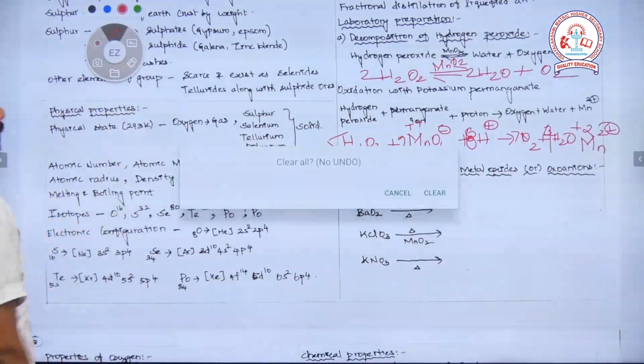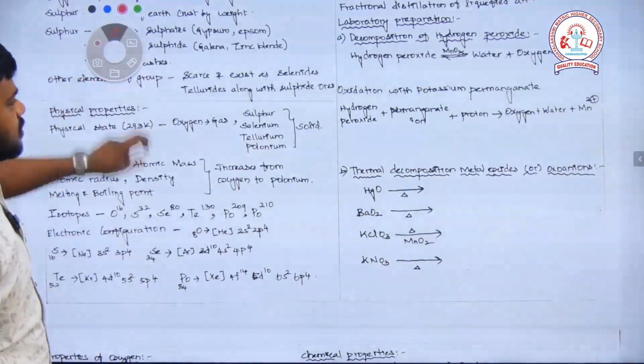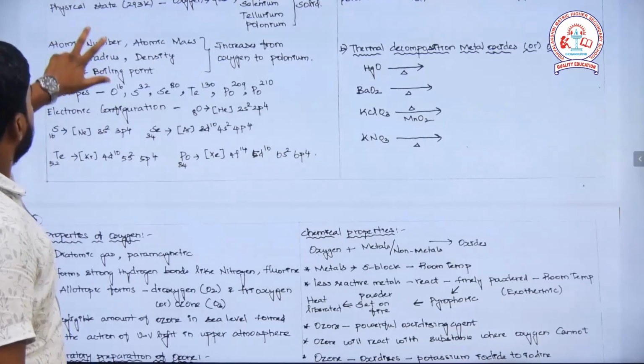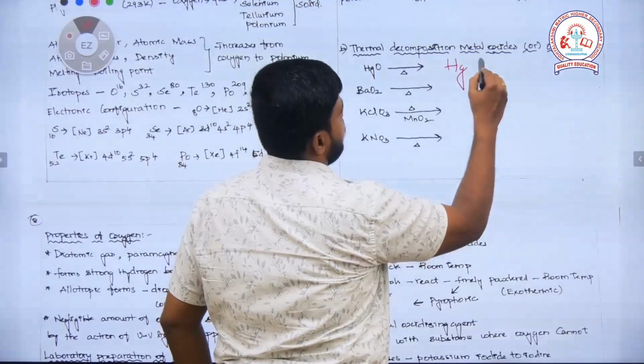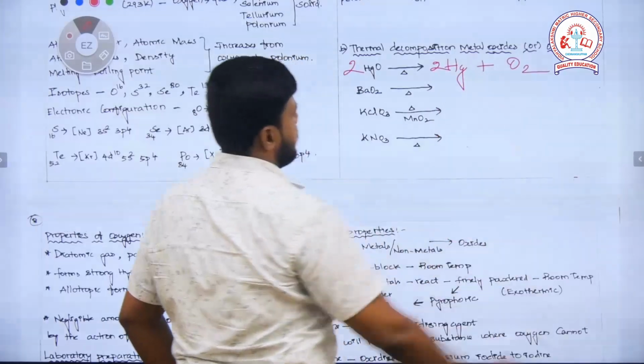Next one. The decomposition of metal oxides will result in the formation of molecular oxygen. Mercury oxide decomposes to give molecular oxygen. If I make it 2 here, here it is 2, balanced.